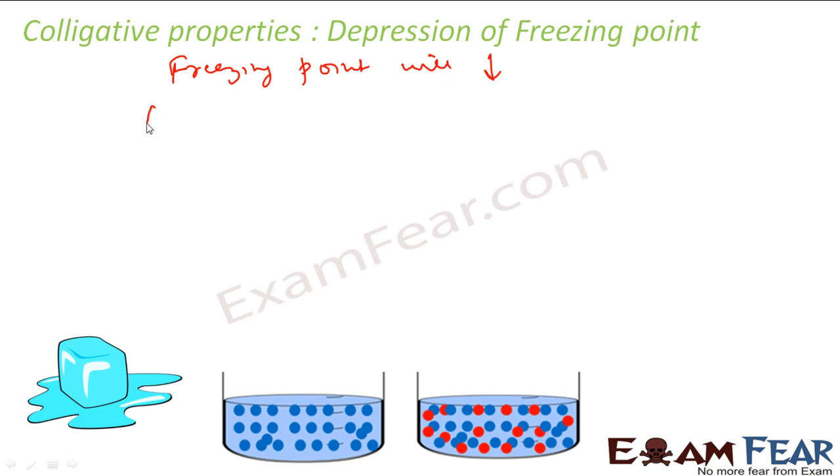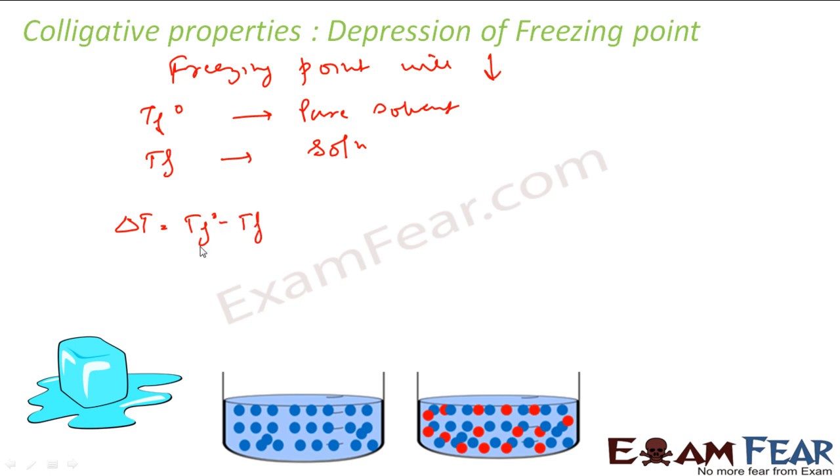So if my Tf naught be the freezing point of pure solvent, because naught is for pure solvent, and let's suppose Tf be the freezing point of solution, right? So the decrease is what? Tf naught minus Tf. The freezing point will decrease. If it is 10 degrees Celsius, it becomes 5 degrees Celsius.